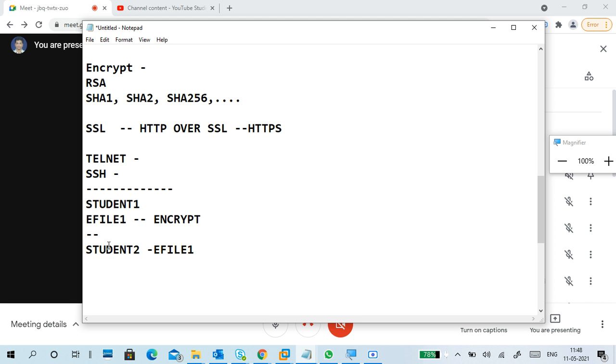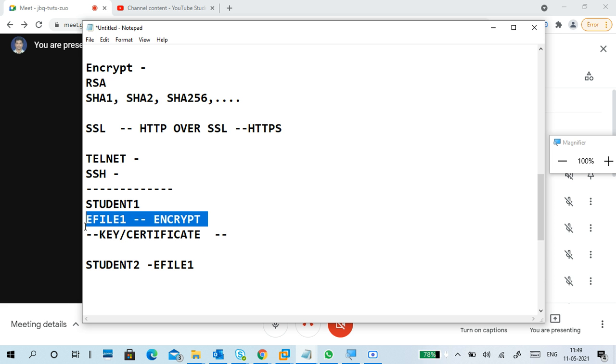So why am I telling this specifically? While you are encrypting, there is a key or certificate related to the encryption. So for every encryption there is a key or a certificate. The certificate contains a fingerprint or thumbprint; different words are used. So using that key only we can open the file.